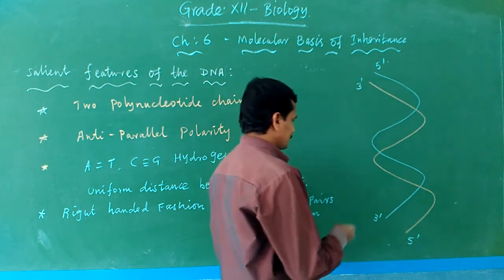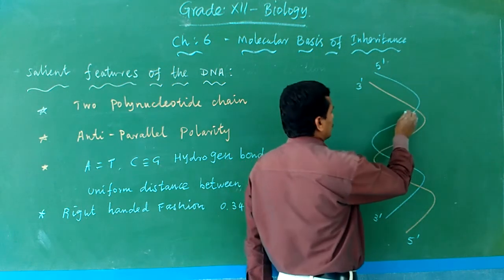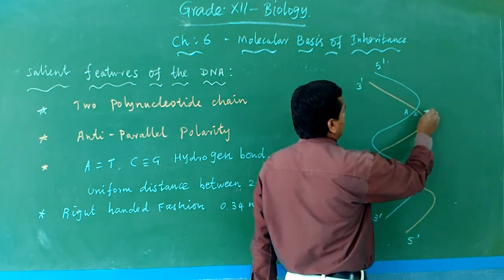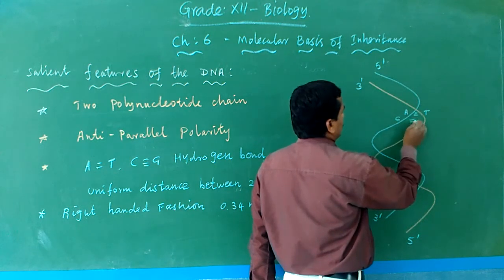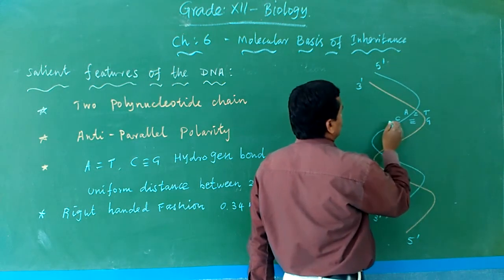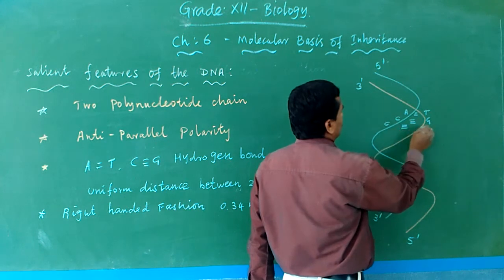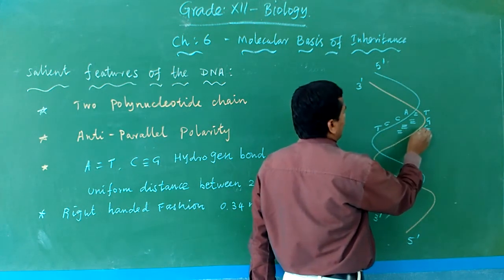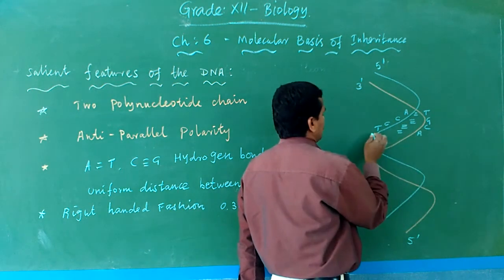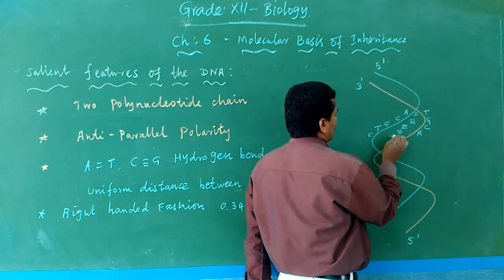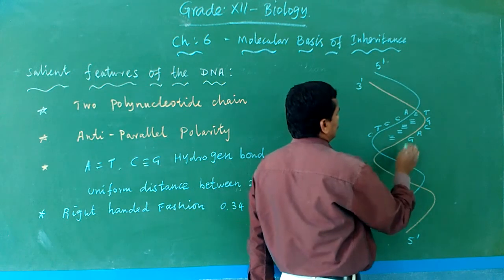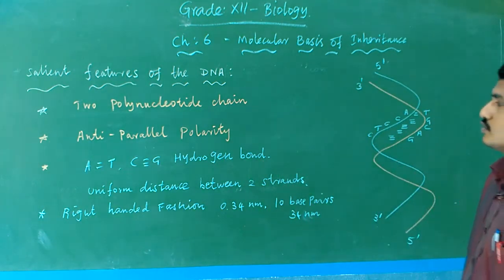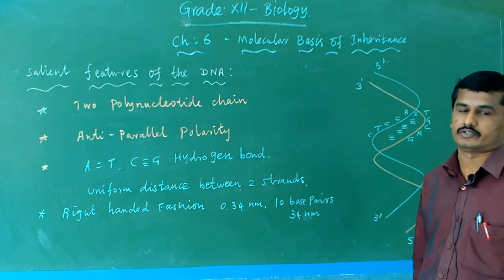Then adenine is paired with thymine, and cytosine is paired with guanine. First point: two polynucleotide chains are present.